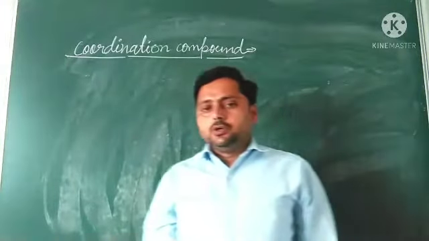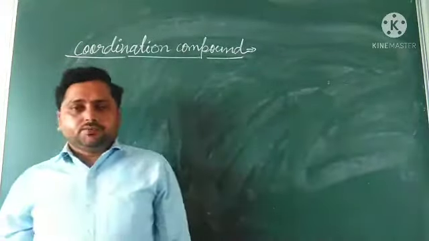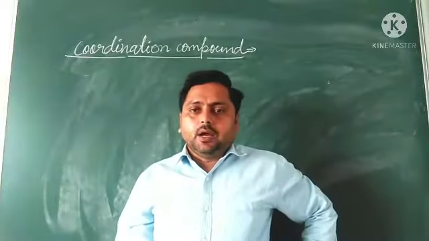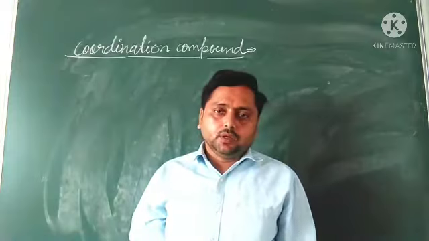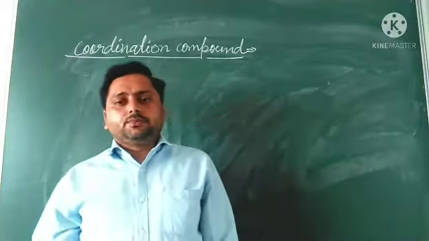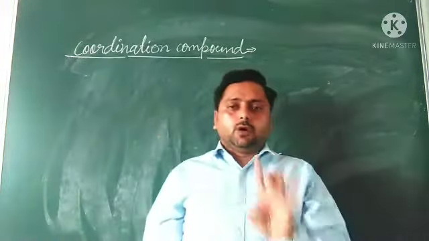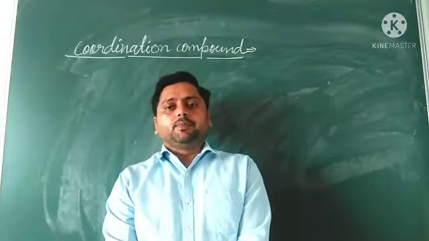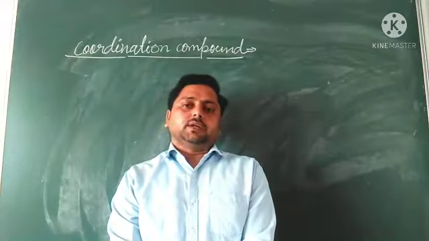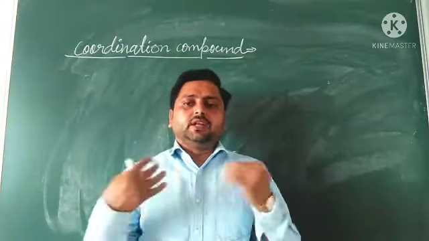In Werner's concept, in coordination compounds, the metal shows two types of valency: primary valency and secondary valency. We say valency or linkage.